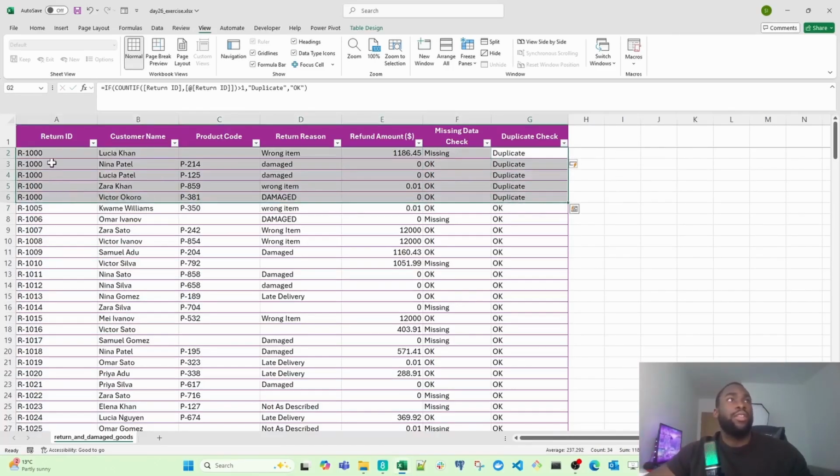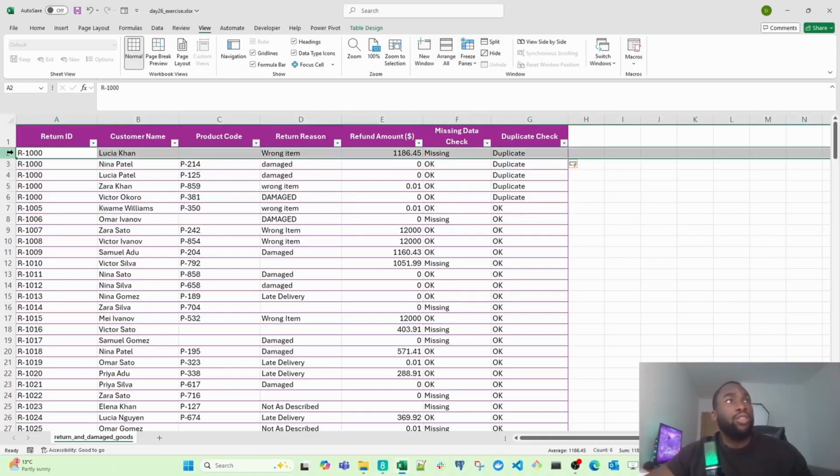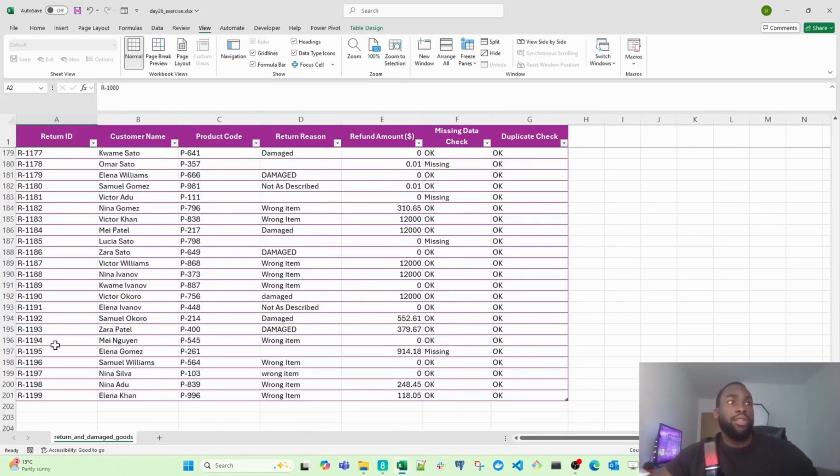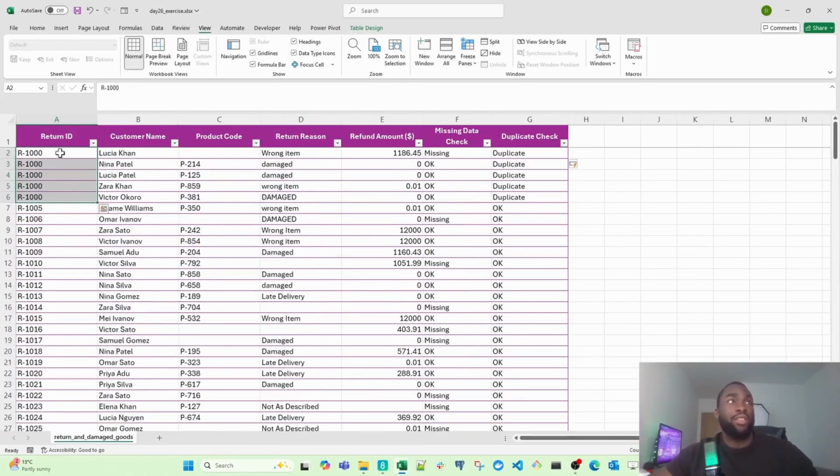So you can see right there, this has been repeated more than once. So someone's logged this more than once. And that's not good because each return ID should be unique. There may be more cells than it should, but that would require an investigation. Most of these are actually unique, so it just seems to be the very first record or the very first ticket that has been duplicated. But at least we know how many times the same return ID appears in the data set. So that's good.